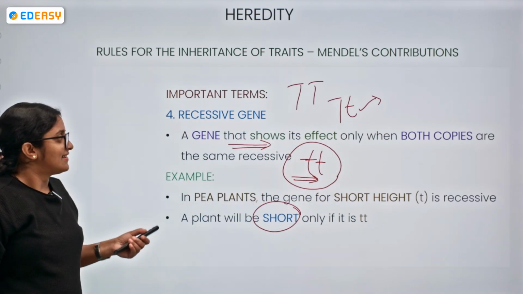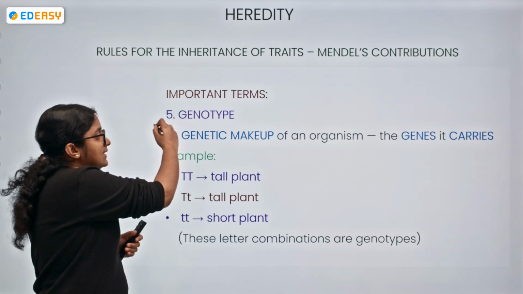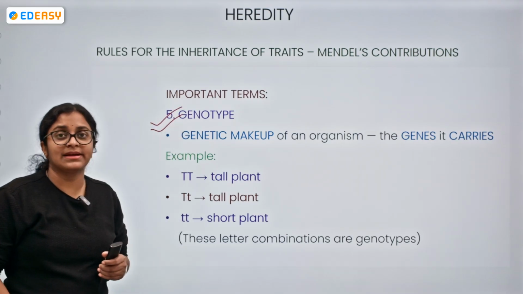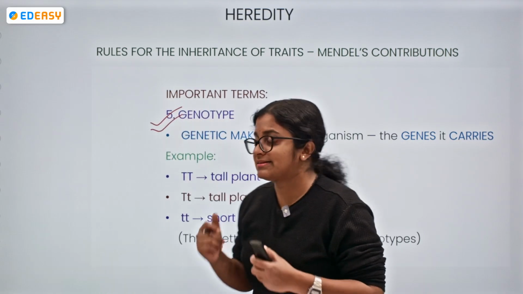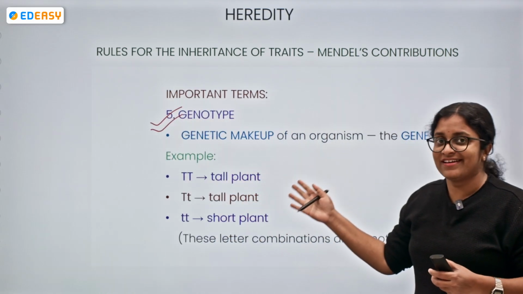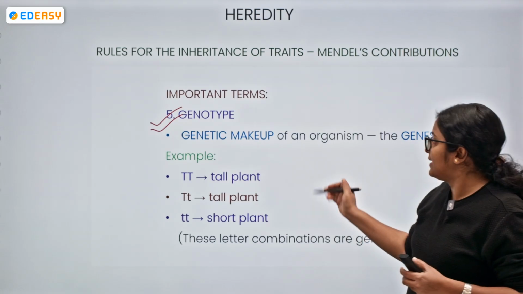Now, moving forward to the genotype. Genotype is nothing but the genetic makeup of an organism, the genes an organism is carrying. Just now I told you about the tall plants and the short plants.